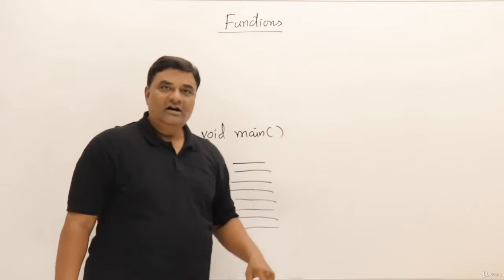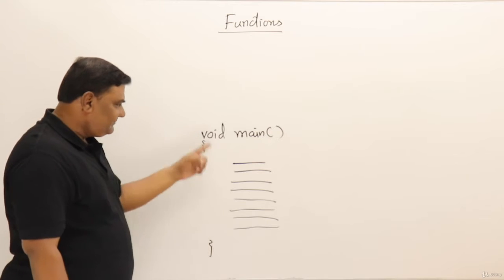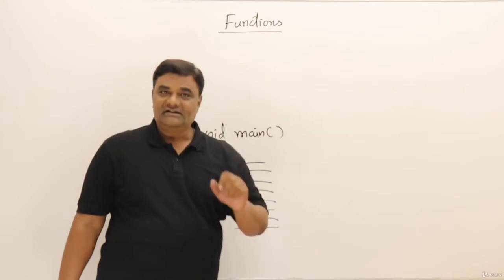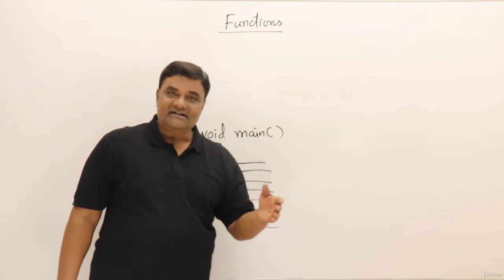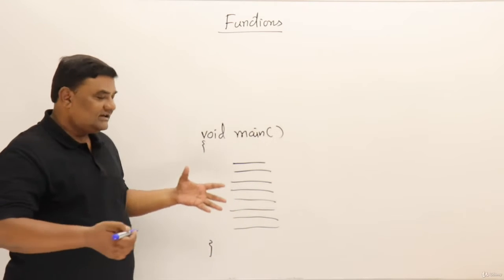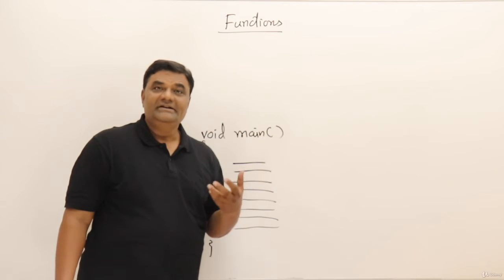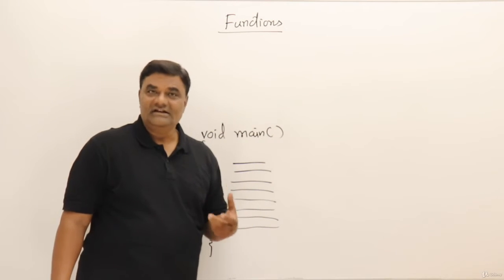Then the third thing: how many people can write this one single main function with all 10,000 lines? Only one person can write. We cannot make it teamwork, with more than one person working on the same main function. Not possible. So work cannot be distributed in a team.